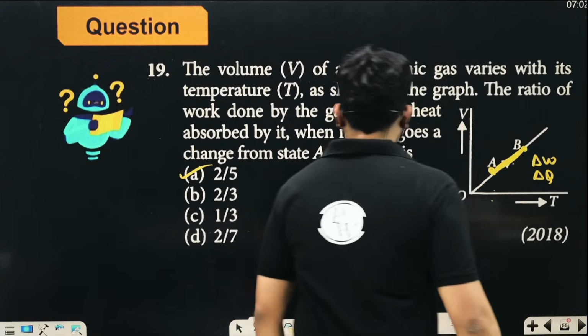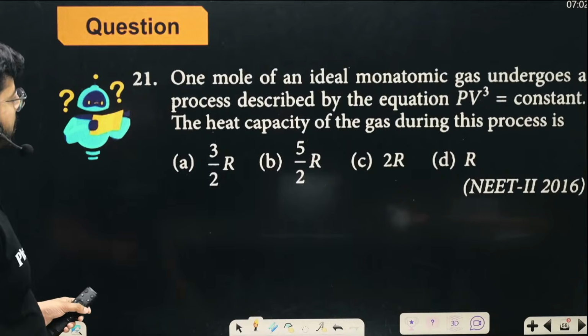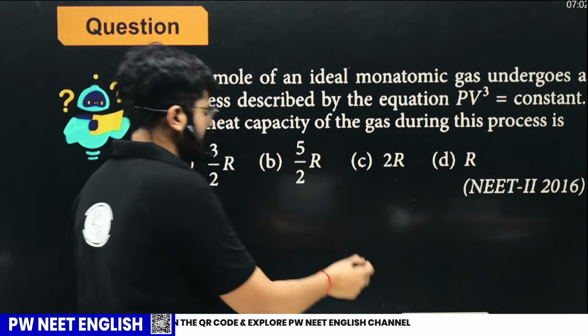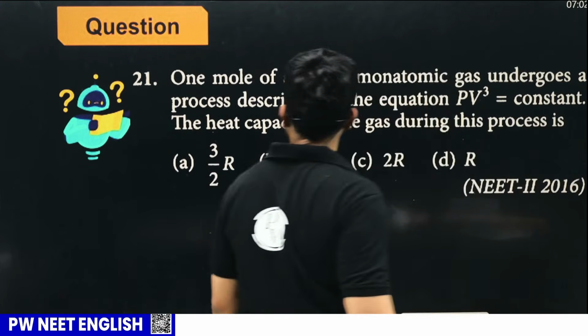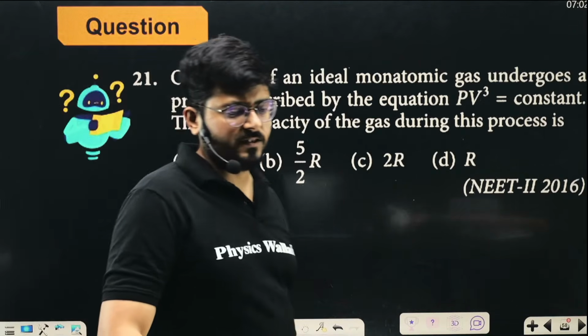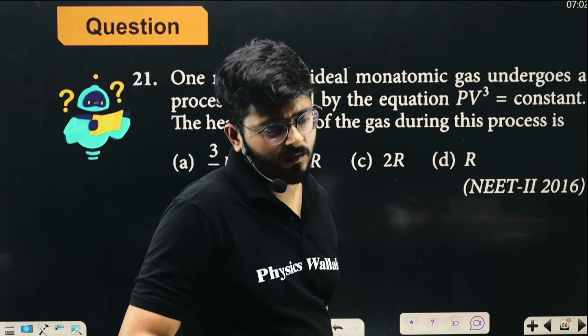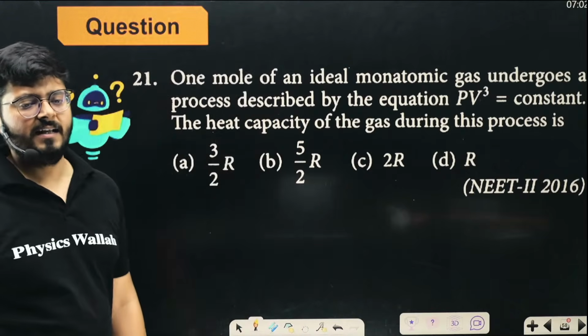In the next question, one mole of an ideal monatomic gas undergoes a process described by the equation PV to the power 3 is constant. Very simple question, right? The heat capacity of the gas during the process is? So what will be the heat capacity of the gas during the process?